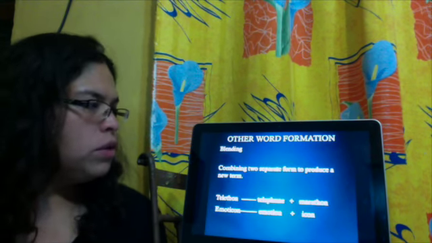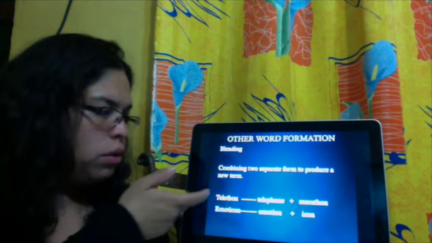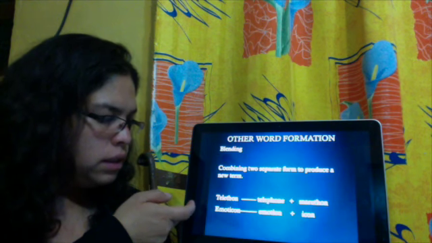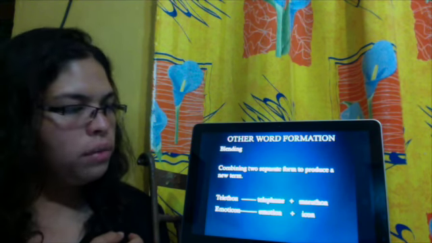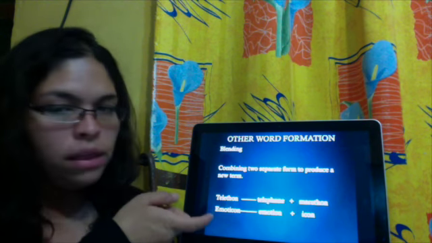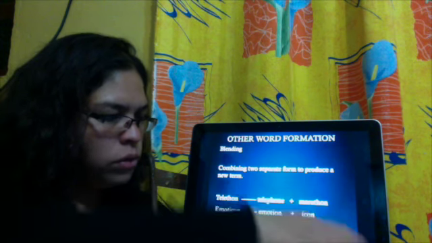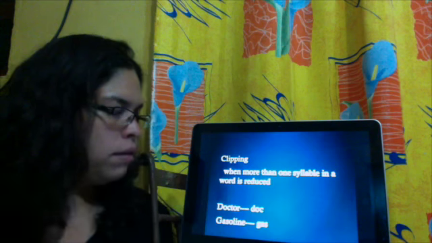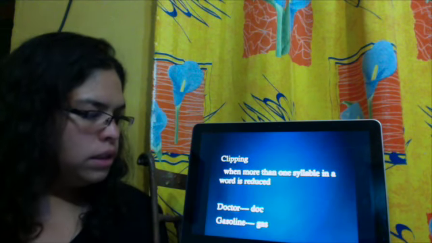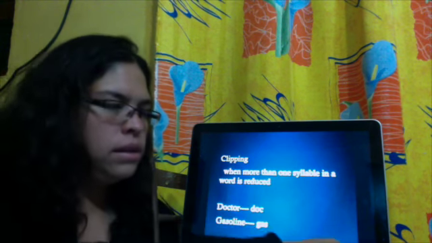Other word formation, we have blending, which is combining two separate forms to produce a new term. It is basically taking the beginning of one word and the ending of another word. Example: telethon comes from telephone and marathon. Clipping is when a word of more than one syllable is reduced. Example: doctor, doc; gasoline, gas.